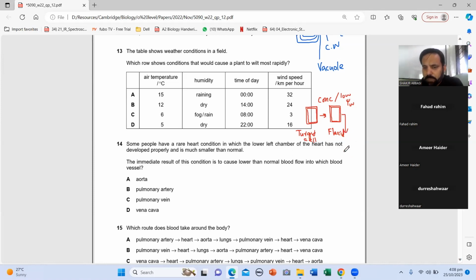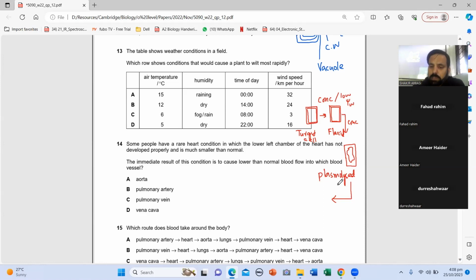Flaccid. And after it loses water, it is still in a concentrated solution. So after it loses water, it becomes plasmolyzed. Plasmolysis is when the cell membrane moves away from the cell wall.